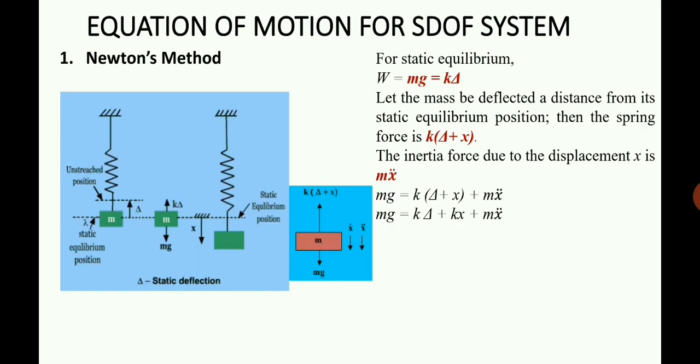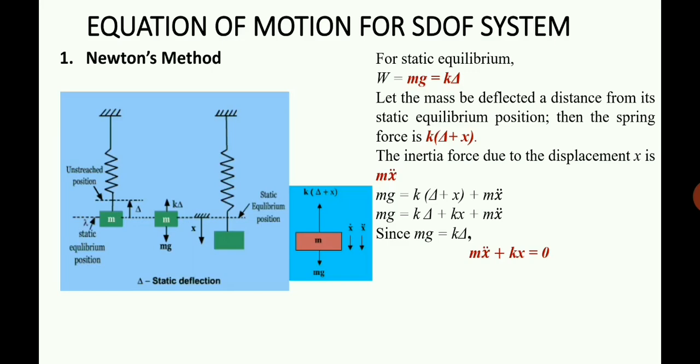Now we have already written that for static equilibrium, mg is equal to k delta. So these two terms will cancel each other, and we get the equation mx double dot plus kx is equal to 0. This equation is known as the equation of motion, or the governing equation for a single degree of freedom system which is undamped.